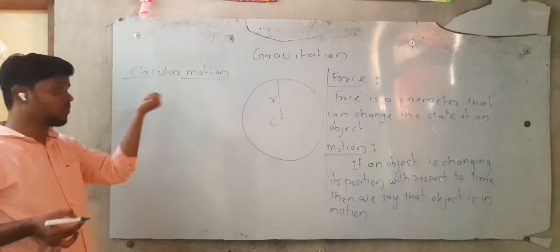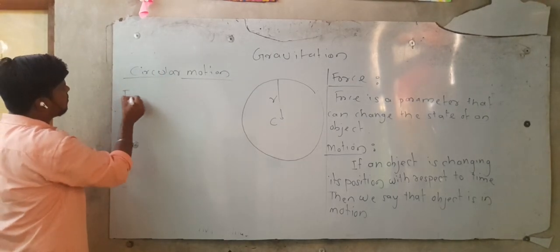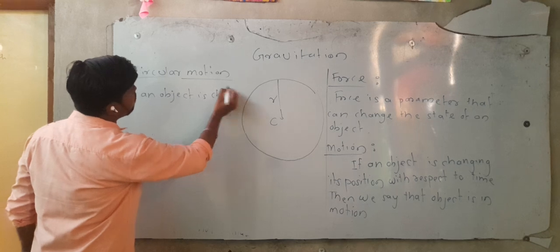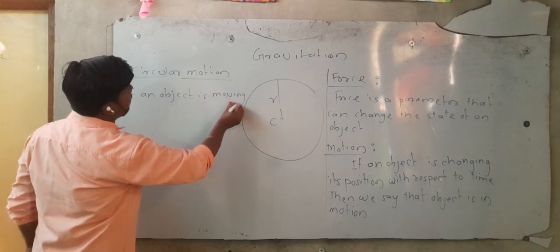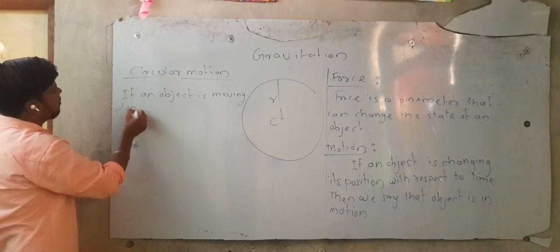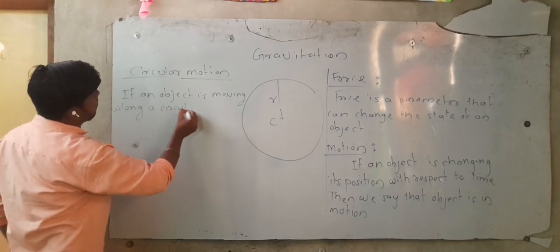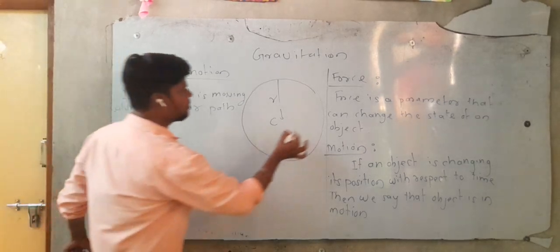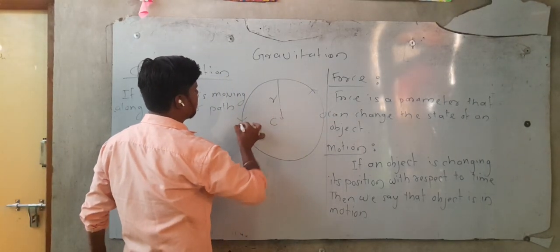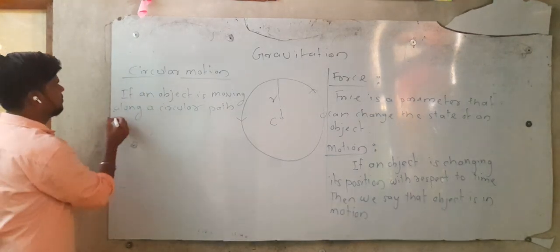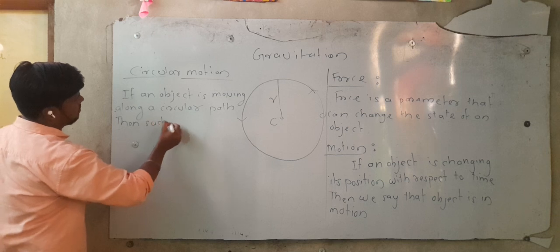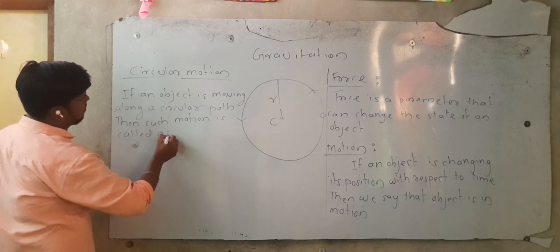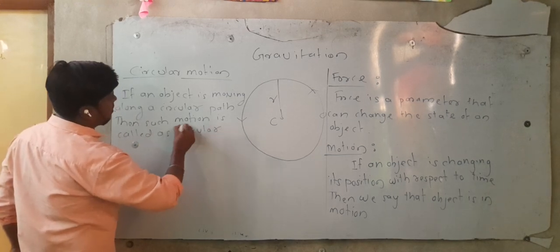So how to use this concept in circular motion? Let us see. If an object is moving along a circular path, suppose there is an object here moving along a circular path, then such motion is called circular motion.